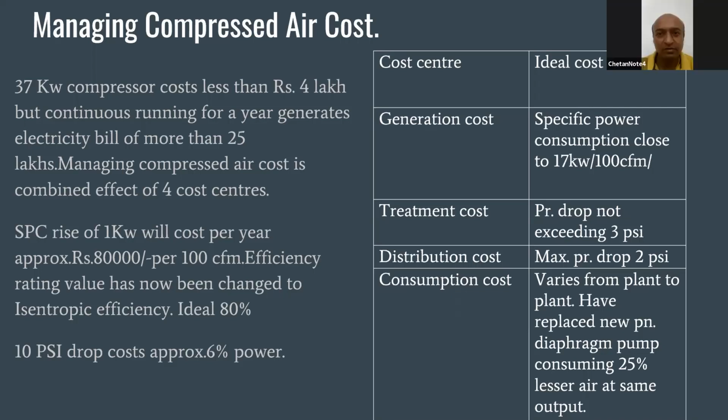Generation cost and treatment cost have nothing to do with the size of the plant. The consumption cost also has nothing to do with the size of the plant. What matters is distribution cost. If you have proper piping, say aluminum piping with proper design, then even distribution cost is controlled. But no doubt, if you have a large plant, then distribution cost can go up.